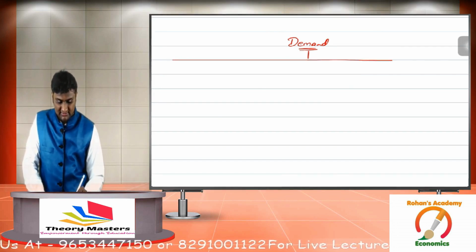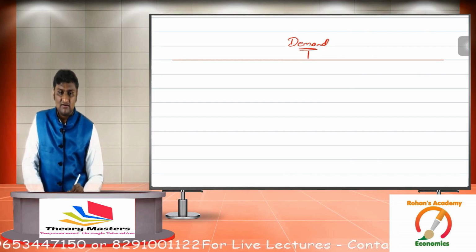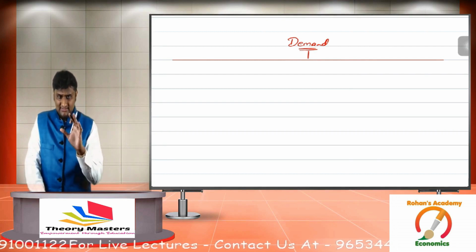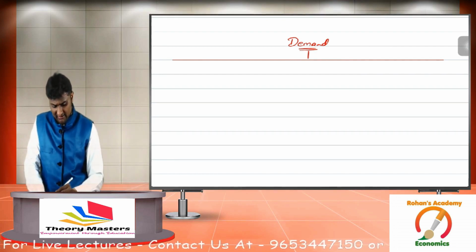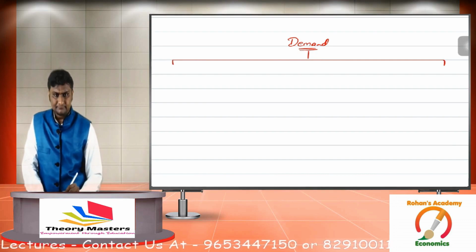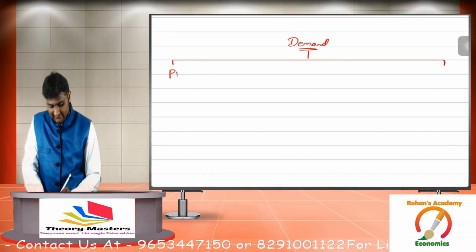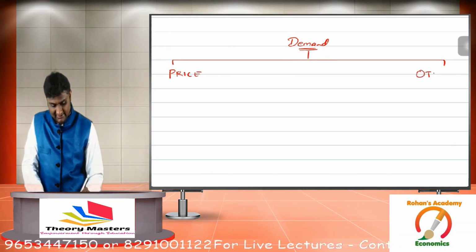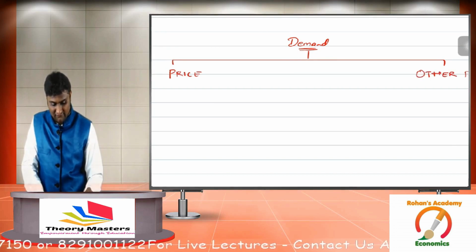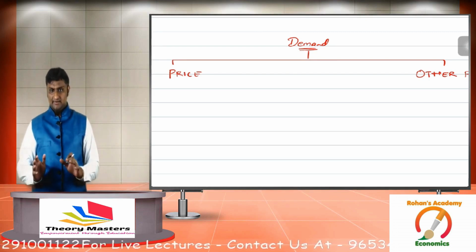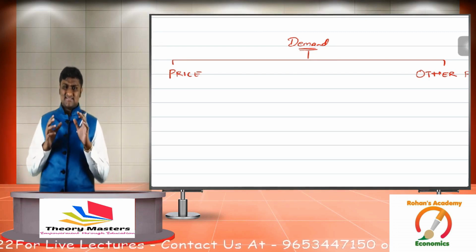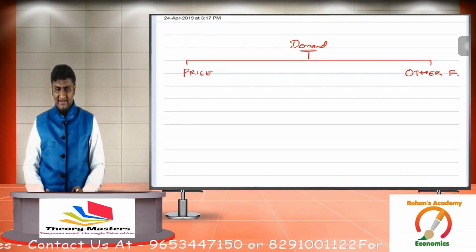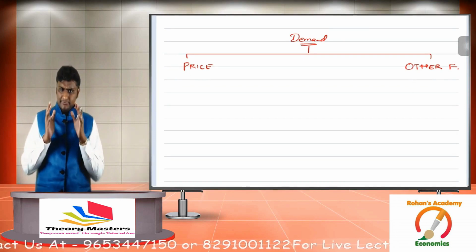Now what I'll do over here is divide all those factors which affect demand. Just look at your screen. I am going to divide all those factors which affect demand into two parts. On one side, I'll take price, and on the other side, I'll take all the other factors that affect demand. So what have I done? I've divided all the factors which affect demand into two types.